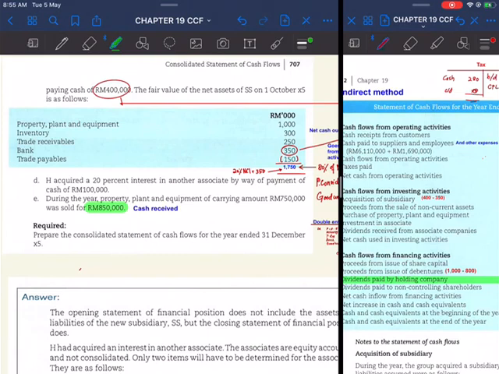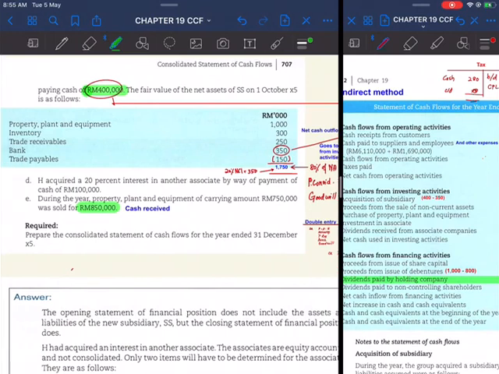Additional information further explains that the holding company also paid 400,000 in the form of cash. So this is the one that we are interested in. This is purchase consideration in the form of cash. This is money going out. So the money going out, we know that it is 400,000.